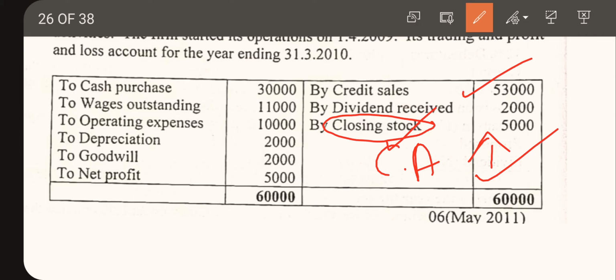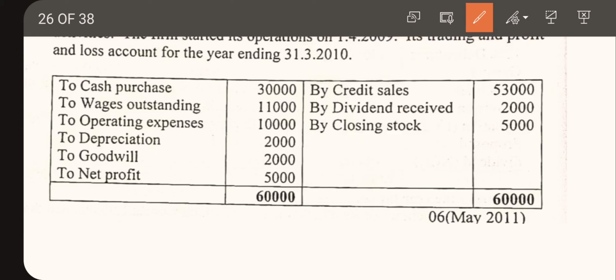And check on the debit side, we are having wages outstanding. So at the end of the period, there is wage which is outstanding. They have not paid the wage. So wages outstanding is a current liability, and it will increase the current liability.